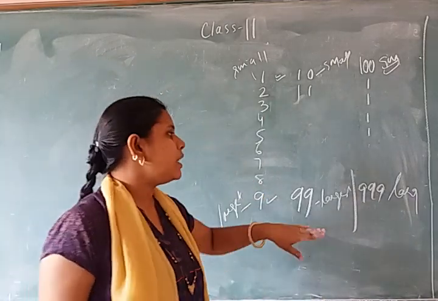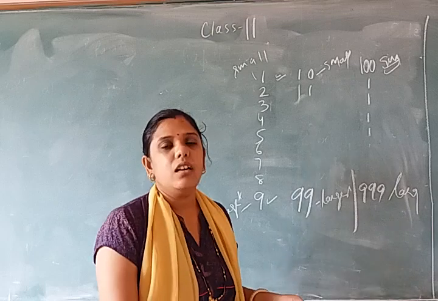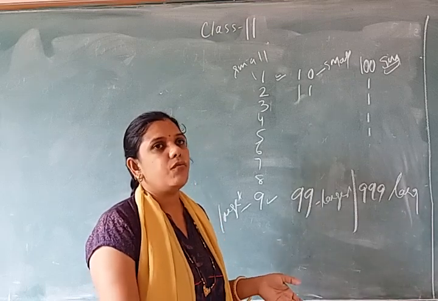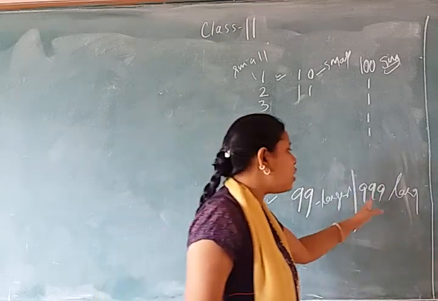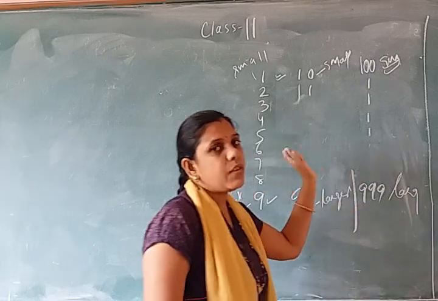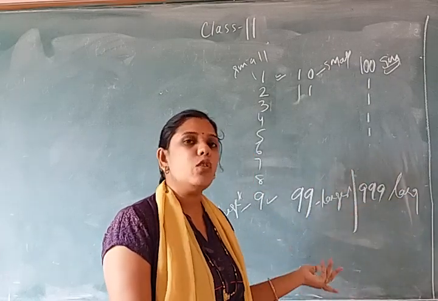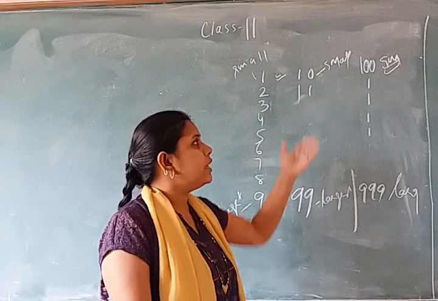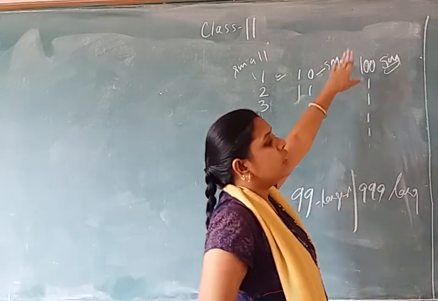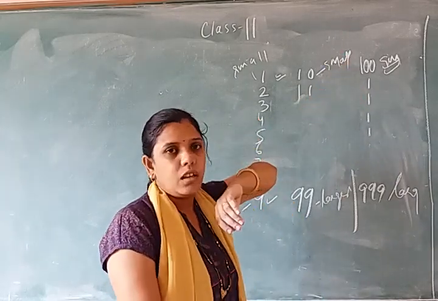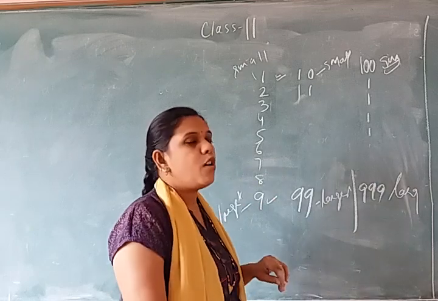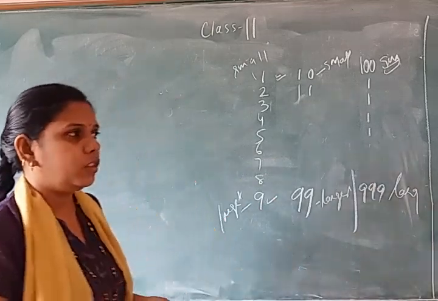Okay, if somebody asks you to write the greatest 4-digit number, then it will be 9999. The 9s will increase according to the number of digits. Okay, in the same way for the smallest, 0 will be included, according to the number of digits. So let's start.